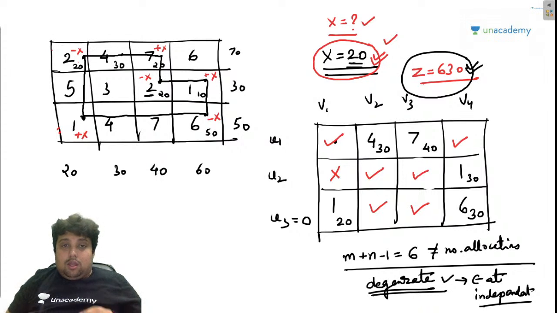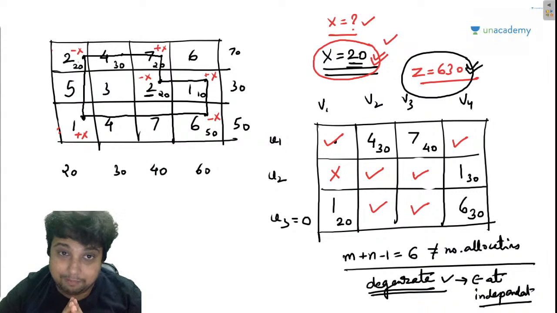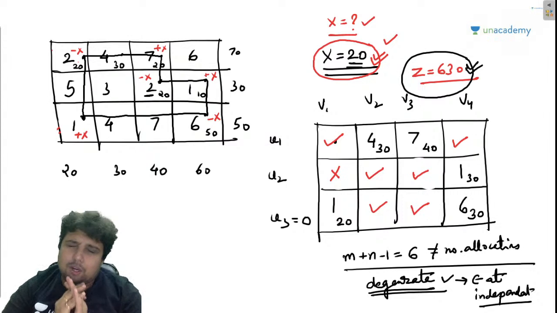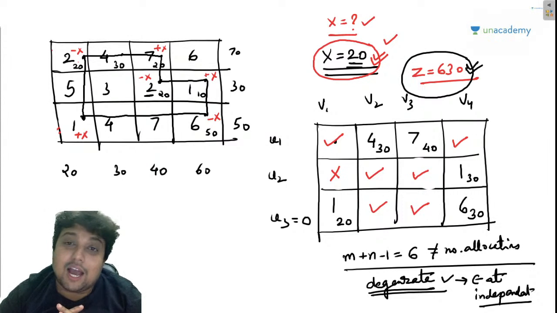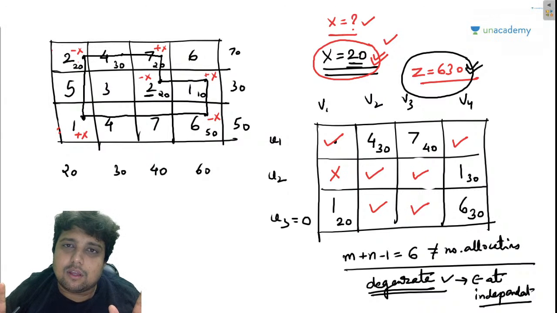Guys, although this question is taking us quite a long time, through this one question only, we are basically understanding the entire modified distribution method.